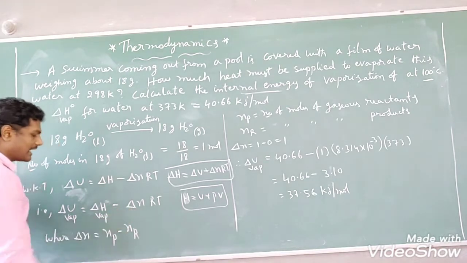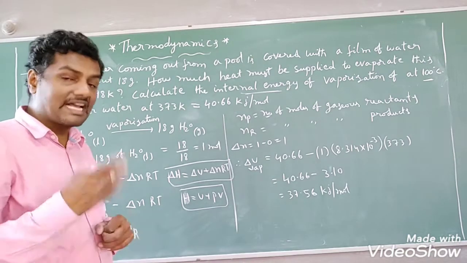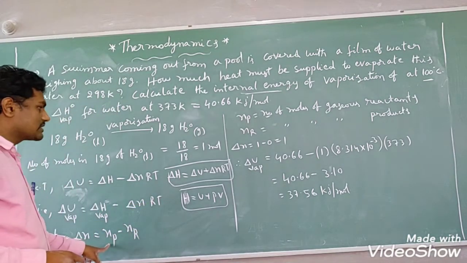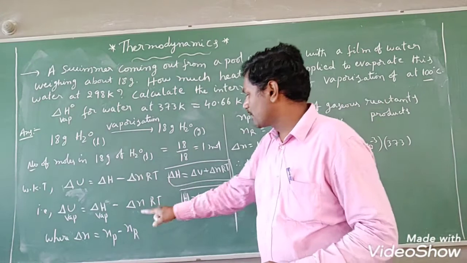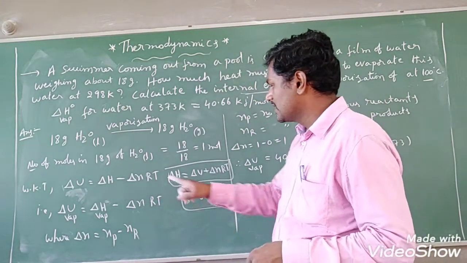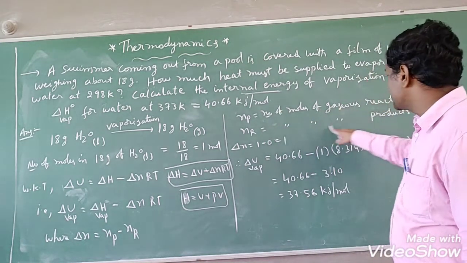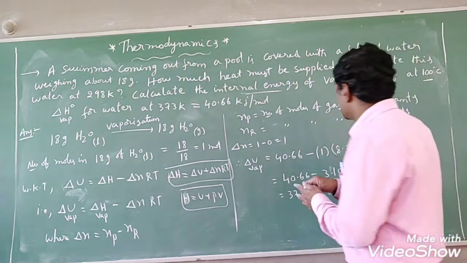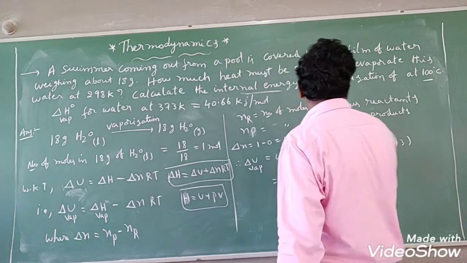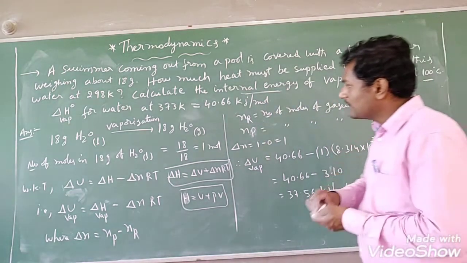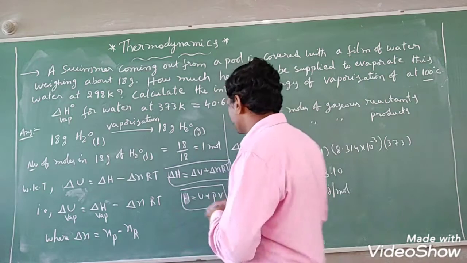What is the meaning of delta n? Delta n is nothing but the change in number of gaseous moles only. That means the number of moles of gaseous products minus the number of moles of gaseous reactants, that is n_P minus n_R. n_P is the number of moles of gaseous products, and n_R is the number of moles of gaseous reactants. Now in this reaction, you observe this. Liquid water will be converting into gaseous water, that means water vapor.